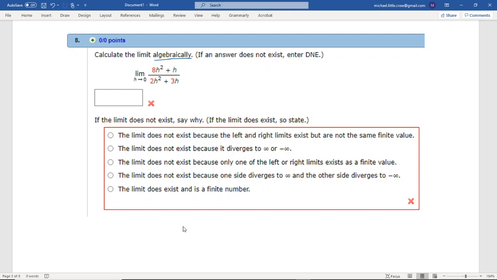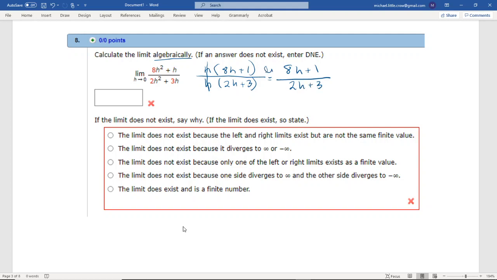Let's algebraically factor out an h from each of these. In the numerator we get h times (8h plus 1). In the denominator we factor out an h and get 2h plus 3. h divided by h is 1, so that becomes (8h plus 1) over (2h plus 3).